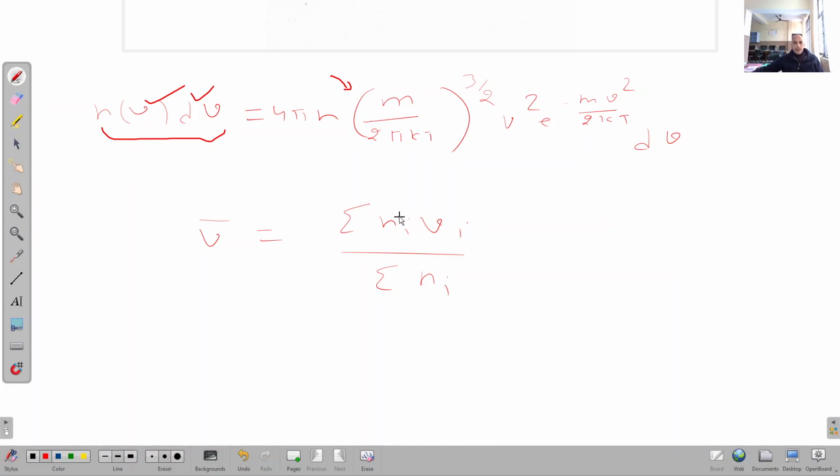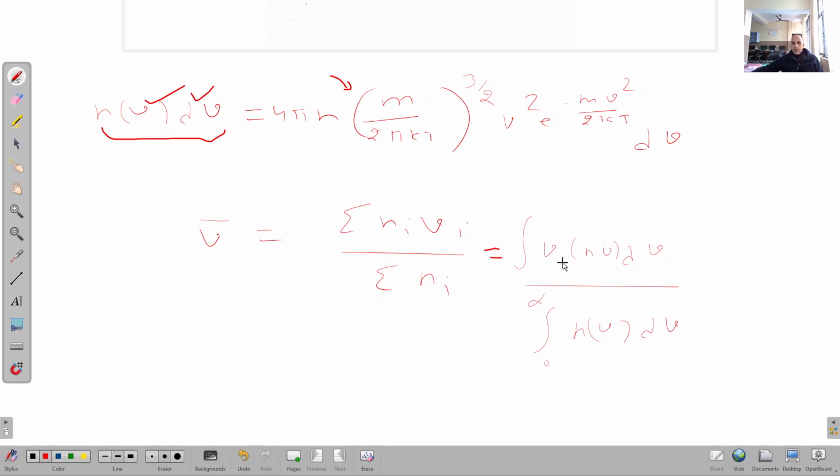In place of this, now I can write v average is equal to integration of v n(v) dv divided by integration from 0 to infinity n(v) dv, right?